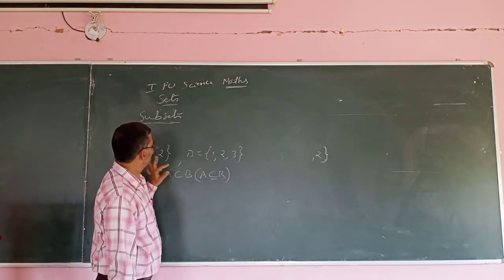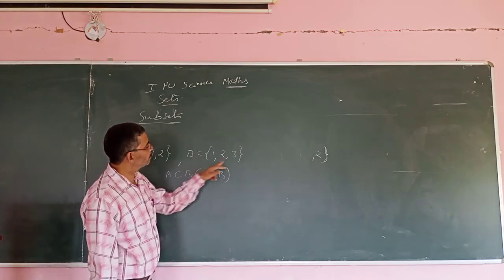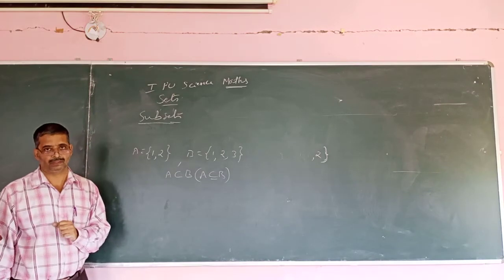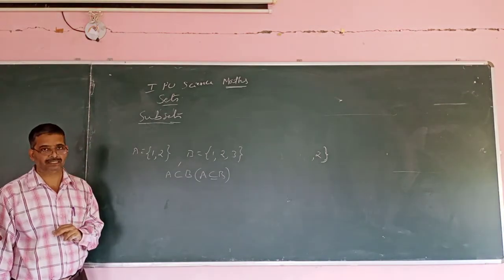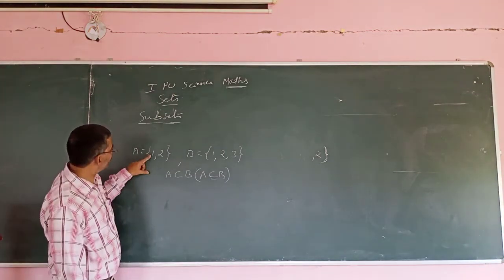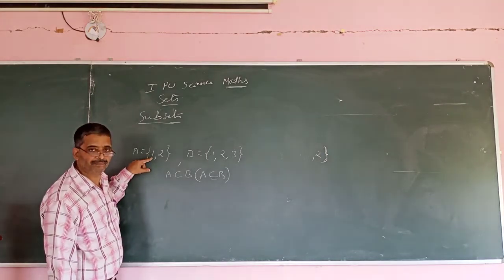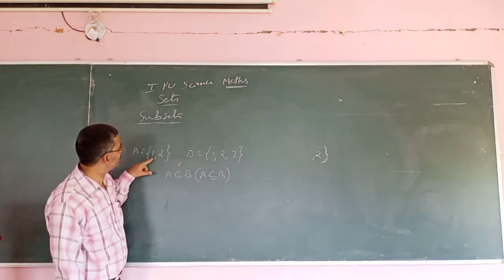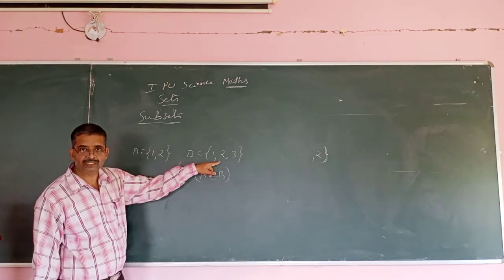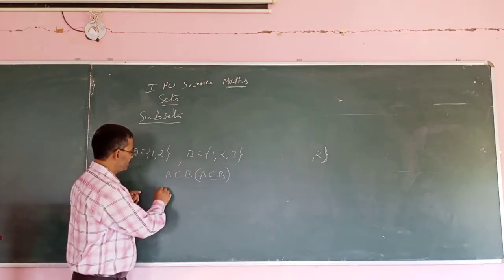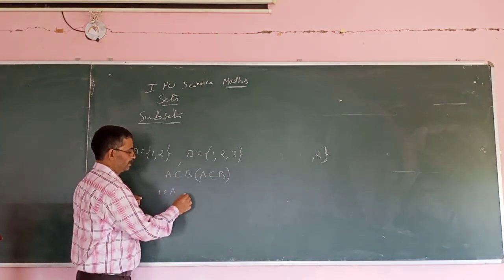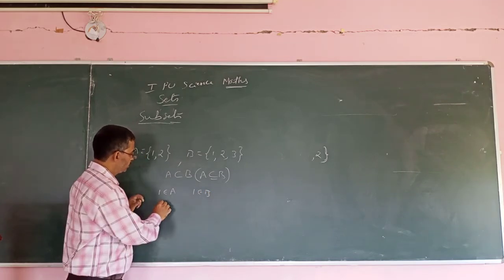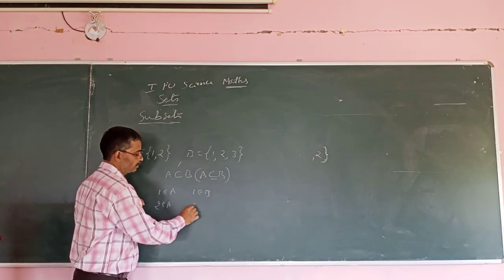Okay, so if A equal to {1, 2} and B equal to {1, 2, 3}, I can say that A is a subset of B. But why can I say this? If you observe, any element you take in A is also in B. For example, 1 belongs to A, also 1 belongs to B. 2 belongs to A, 2 belongs to B also.